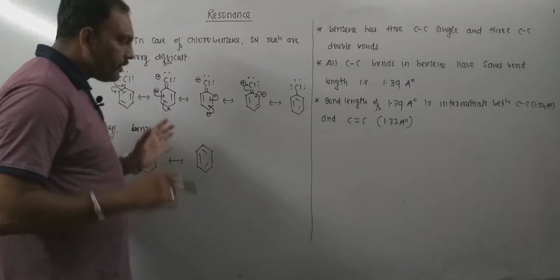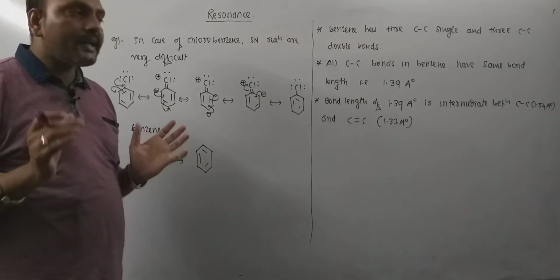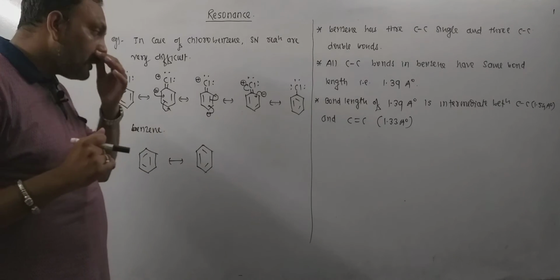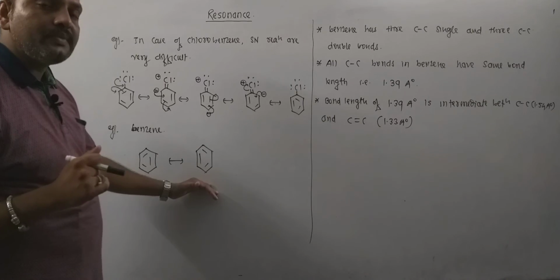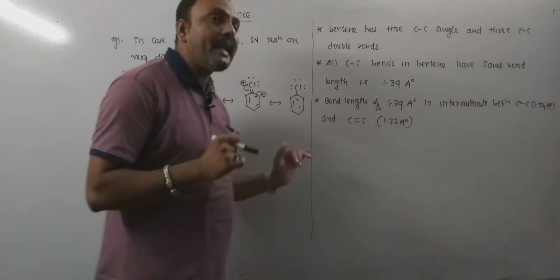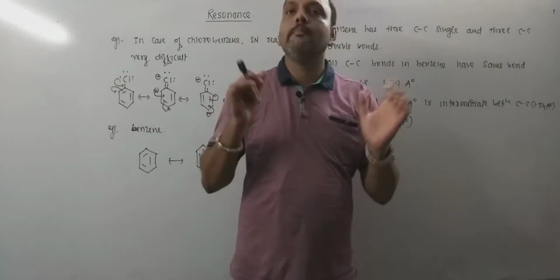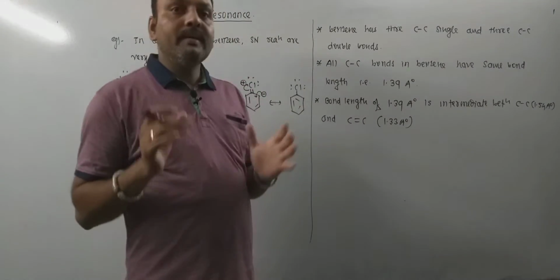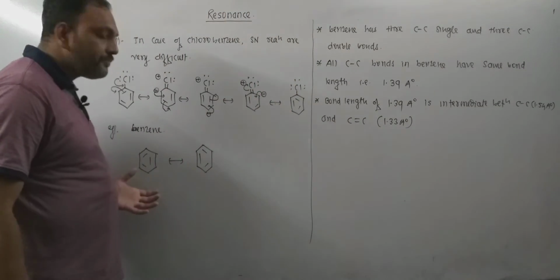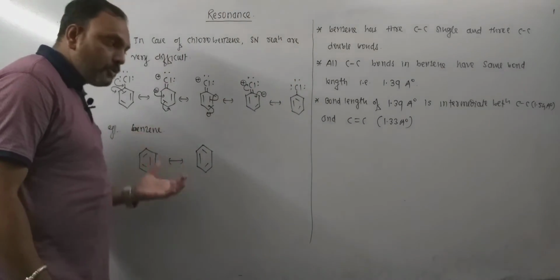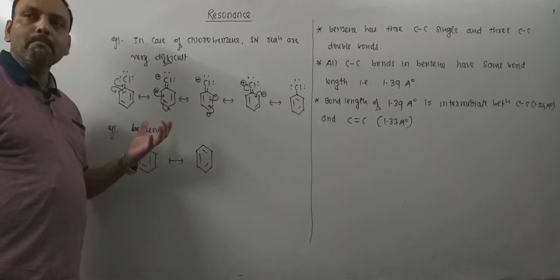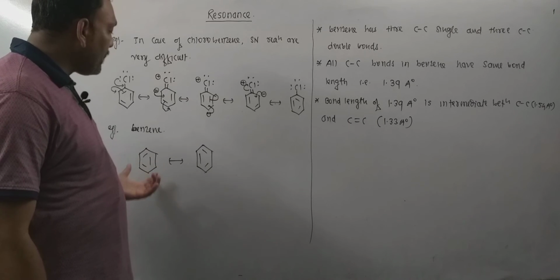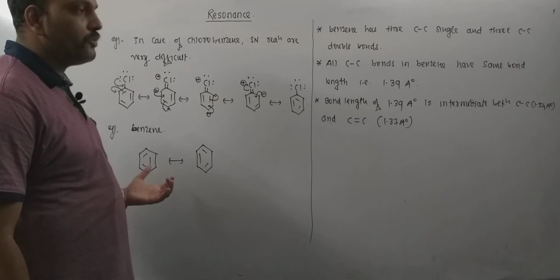Now, from this we conclude what? Neither this nor this structure can explain all the properties of benzene. Thus, it is conceived that the actual or true structure of benzene must be intermediate between these two.